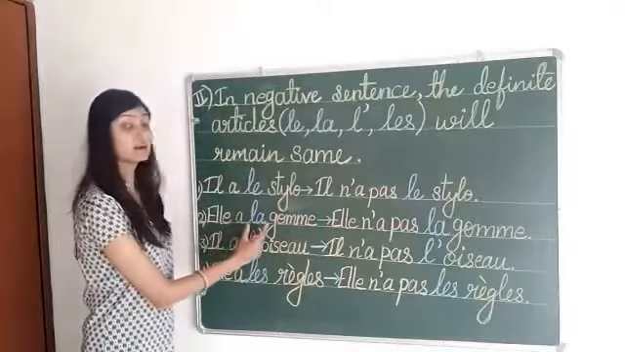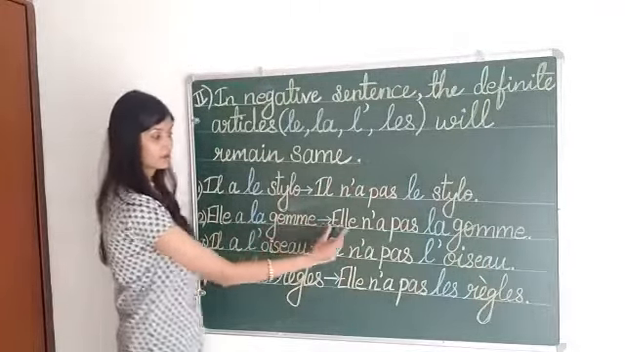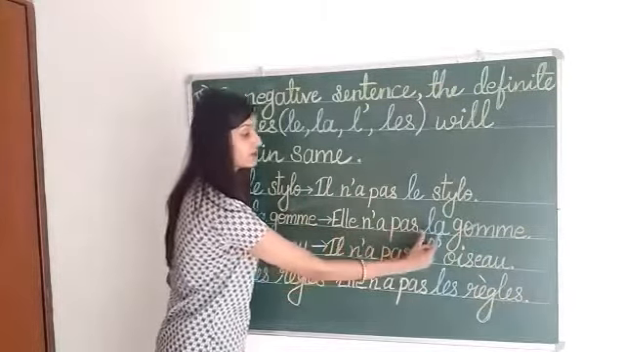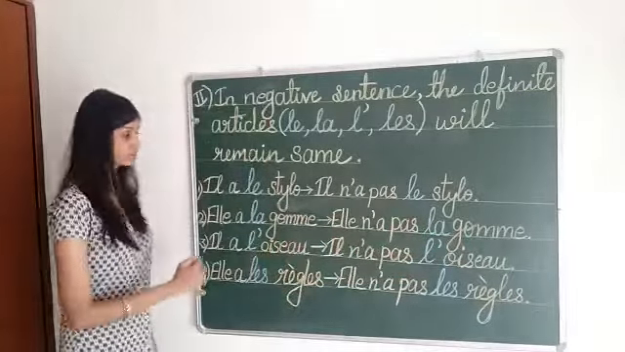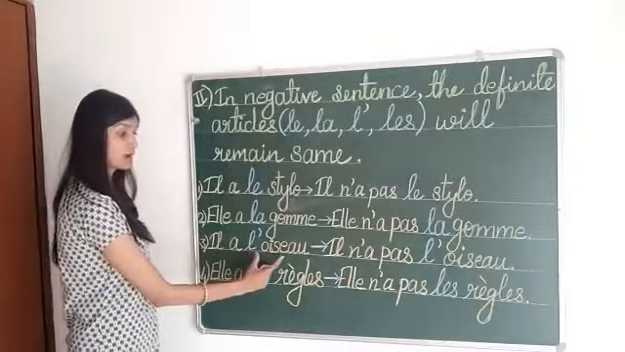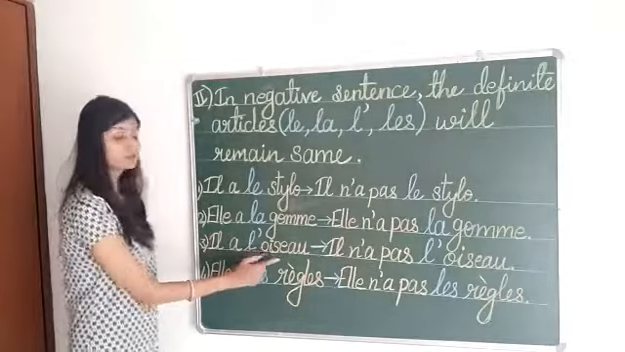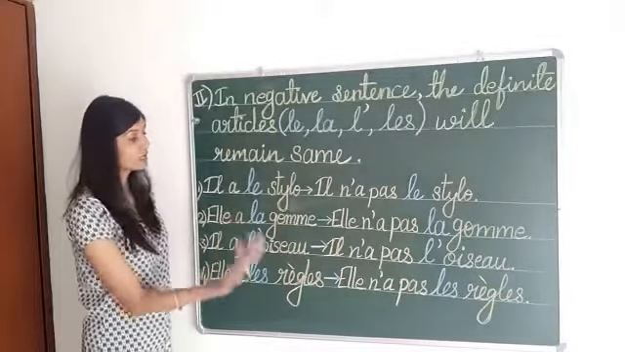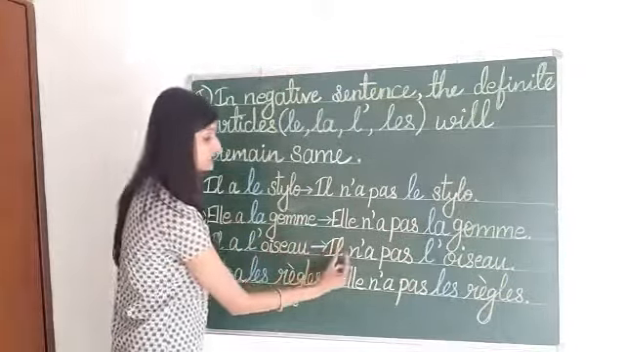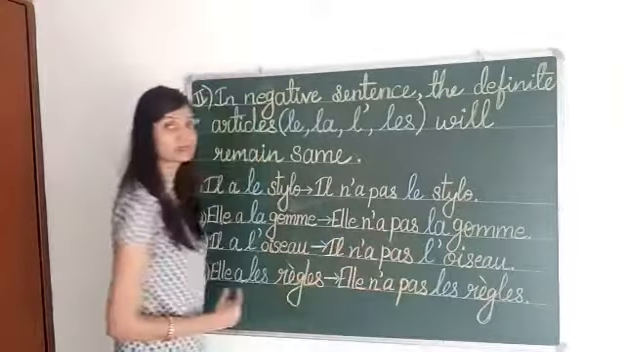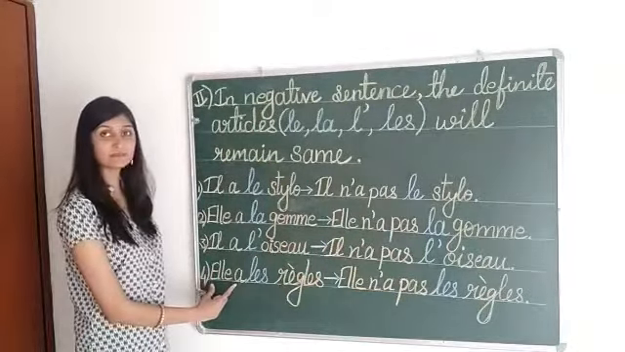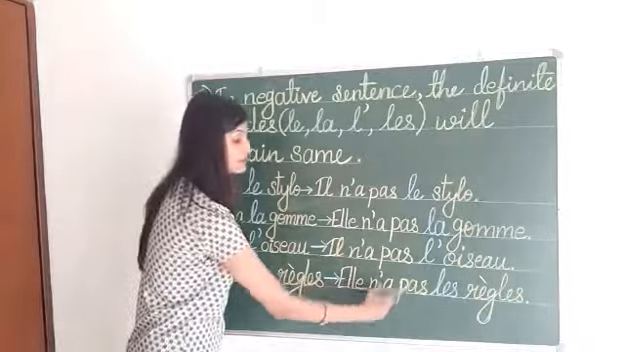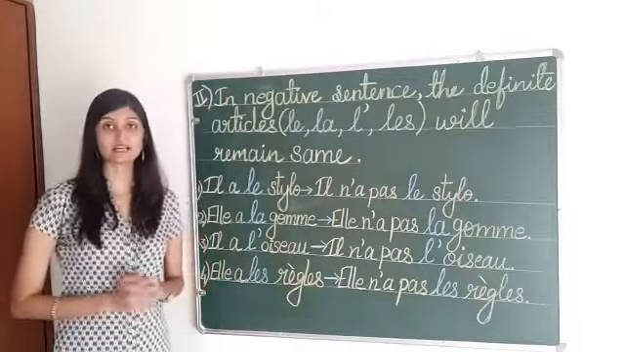Second, elle a la gomme. It will be converted into elle n'a pas la gomme. Il a l'oiseau. Because the word is starting with a vowel, we are writing here l apostrophe. Again, it will remain the same. Il n'a pas l'oiseau. And the last example is elle a les règles. Elle n'a pas les règles.